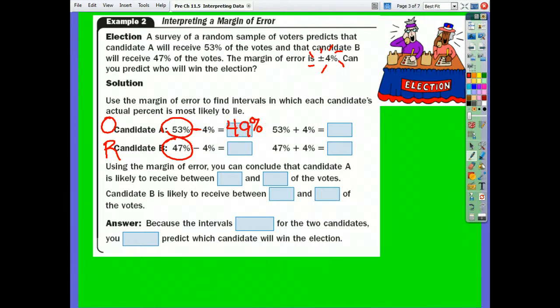49%. And then we take our 53 and we add the 4% margin of error and we get 57%. So Obama's range was anywhere from 49% all the way up to 57% of the votes. That was Obama's range. Now what was Romney's range? Romney was 47% minus 4 is? 43%. And then let's add the 4% to his 47 and we get 51%. So Romney's range was from what to what?